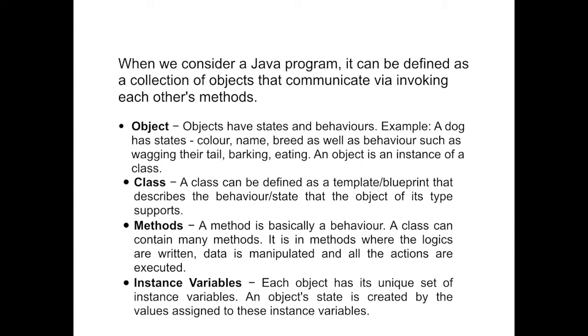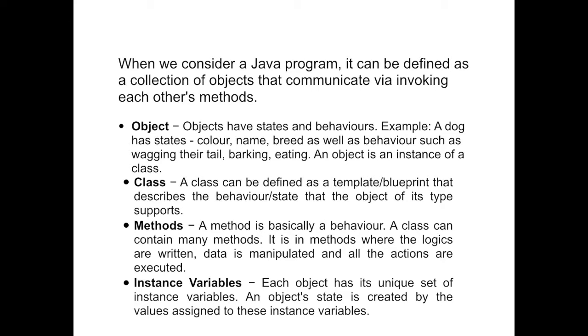Okay, so what determines the state? It is the instance variables. What determines the behavior? It is the methods. So whenever any interviewer asks what determines the state of an object or class, it is the instance variables. And what determines the behavior of an object or class, these are the methods, right?